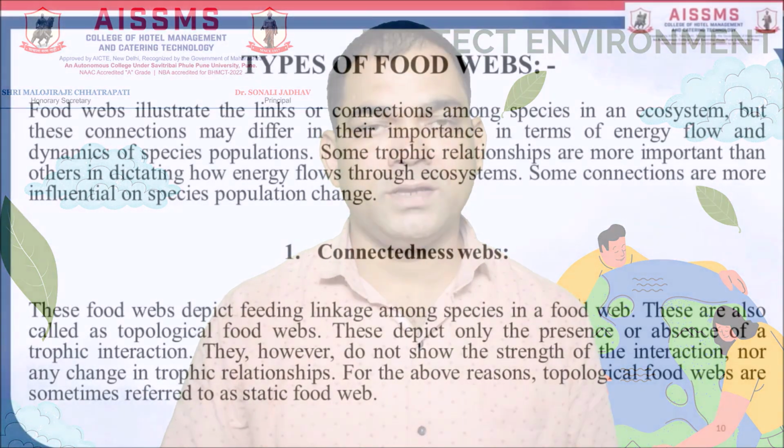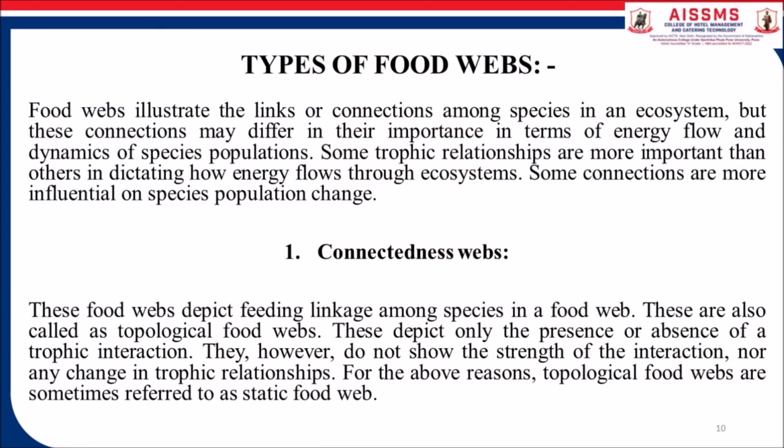Food webs represent the links or connections among the species in an ecosystem, but these connections may differ in their importance in terms of energy flow and dynamics of species populations. Some trophic relationships are more important than others in determining how energy flows through the ecosystem. Some connections are more influential on species population change. Now the first one is connectedness webs.